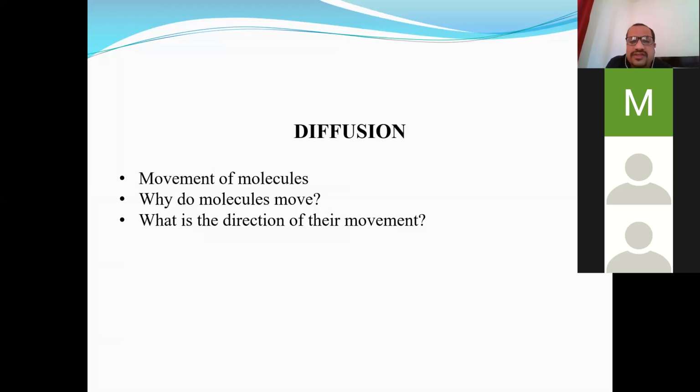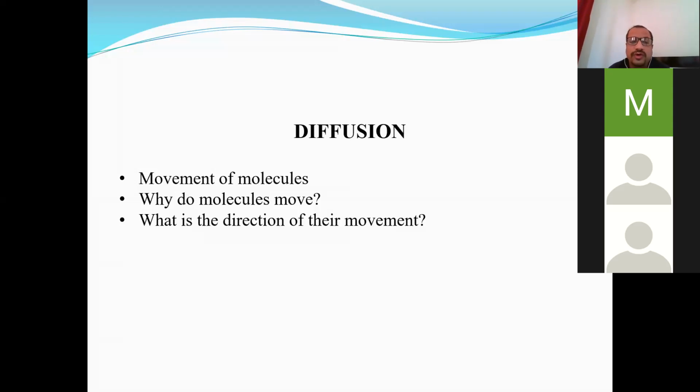This potential energy is converted into kinetic energy when some external stimulus is given to it. So due to this kinetic energy, molecules move from one place to another. There is movement of molecules. So the answer for the first question is, due to inherent kinetic energy, molecules move.